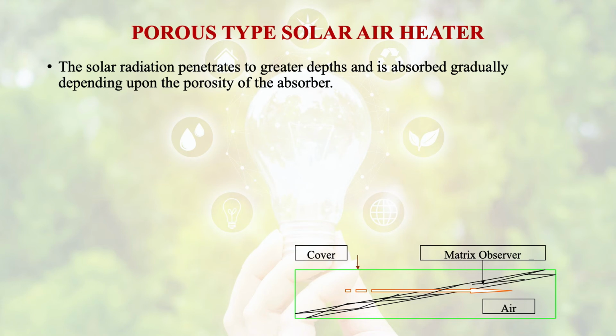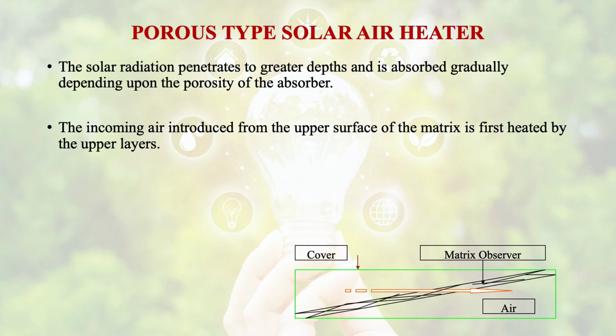Then comes the porous type of solar air heater. We have seen that there are certain disadvantages in the non-porous type solar air heater. In the porous type solar air heater, the solar radiation penetrates to greater depth and is absorbed gradually depending upon the porosity of the absorber.